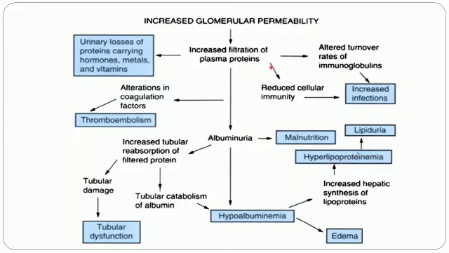The other effect is reduced cellular immunity, because immunoglobulins are also proteins which may be excreted in the urine, and this leads to decreased immunity of the patient, causing an increase in infection. So it may lead to urinary tract infections, respiratory infections, and pneumonia.